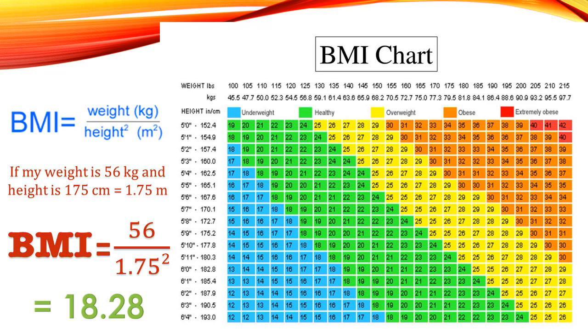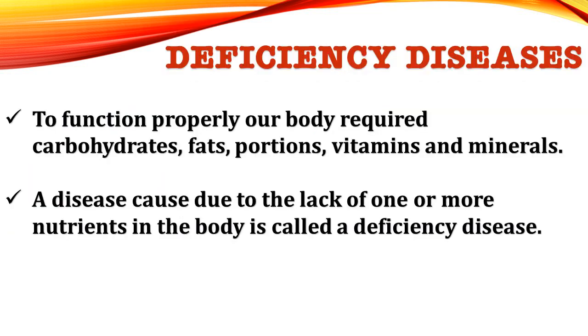If my weight is 56 kg and my height is 175 centimeters, that is 1.75 meters, I can calculate my BMI: 56 divided by 1.75 squared, that is 18.28. It means that I am on the borderline of underweight and healthy. Here I can't say I am healthy, or I can say that I am in an underweight condition.